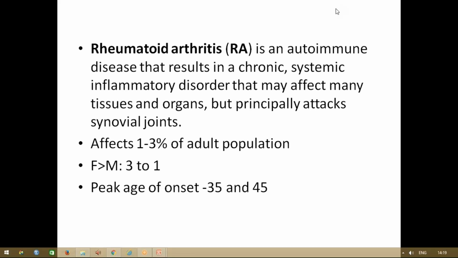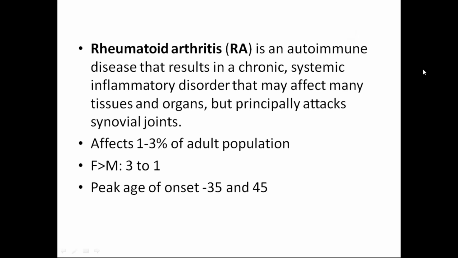So for that reason, please remember that the age factor is 35 to 45, but when you are thinking about autoimmune, one of the main reasons is that it can occur at any age. But according to my experience, I will definitely say that autoimmune disease occurs in 3 different stages of your life: first in childhood, then the young age, then the old age. In these 3 stages of everybody's life, they will suffer from autoimmune.